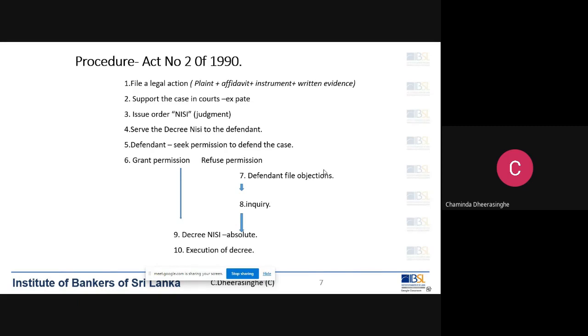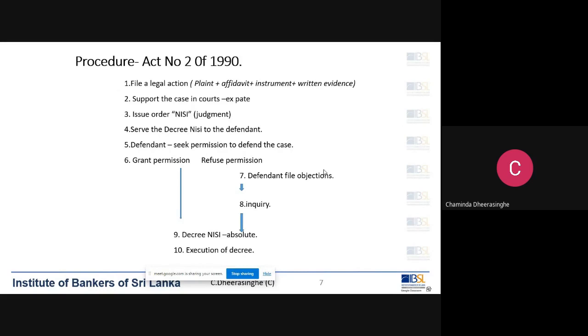Sometimes we may have asked penal interest, or we have not correctly accounted the payments that he has made. Those are the things they put in their papers when they seek permission from courts. So it is very important for us to have all the accounts in a very clear manner. Otherwise, if the customer can dispute the accounts, then the court may grant him permission.